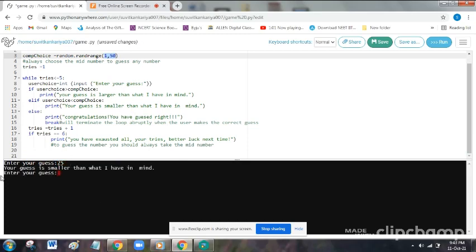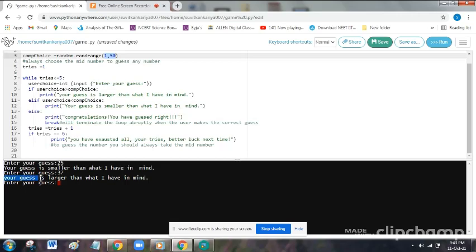So here it says your guess is smaller than what I have in mind. Means the user's number is smaller than what the computer has in mind. So we will try again. In 25 to 50, we have to take a mid number. What's the mid number between 25 and 50? The mid number should be 37.